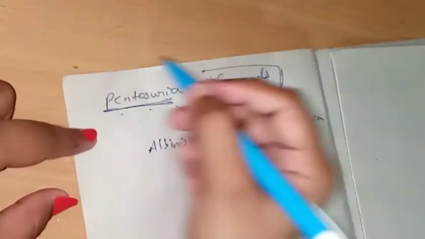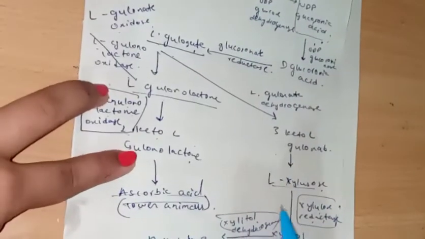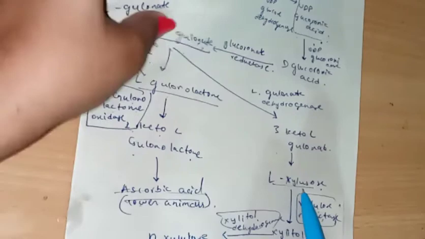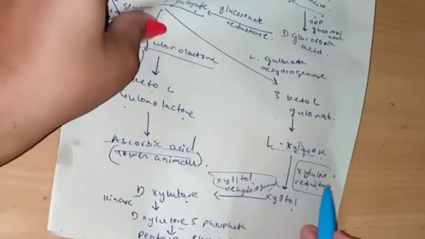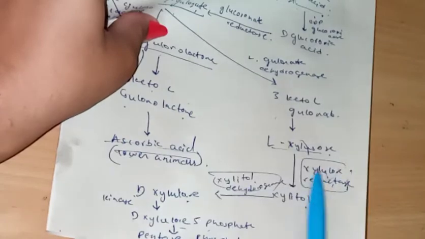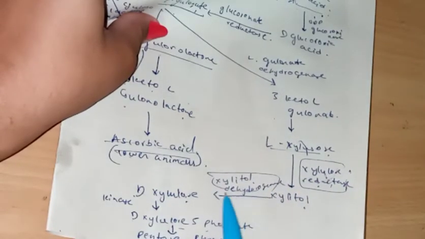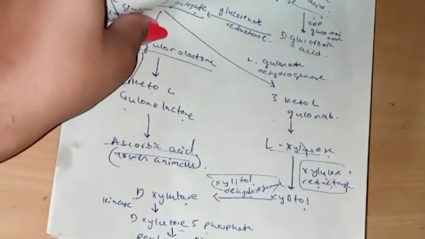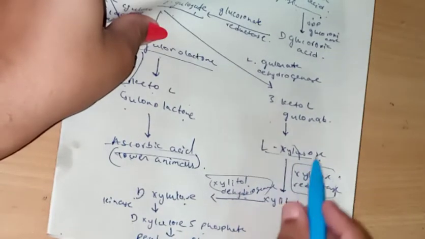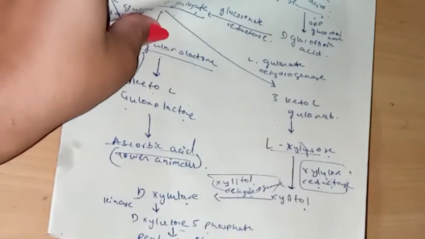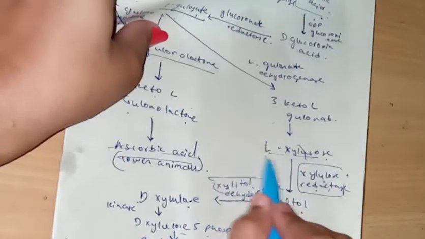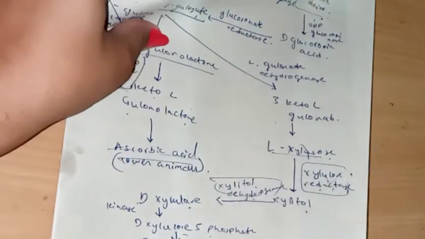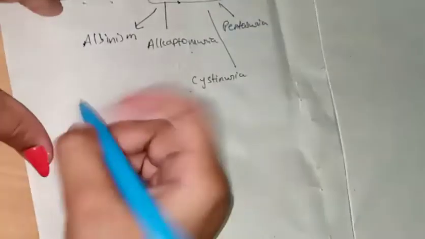So what is actually pentosuria? The L-xylulose over here will not be converted into D-xylulose because there is an absence of either xylulose reductase or xylitol dehydrogenase. So in this case, this L-xylulose gets accumulated in the body, and it is excreted in the urine, which gives a positive Benedict's test.